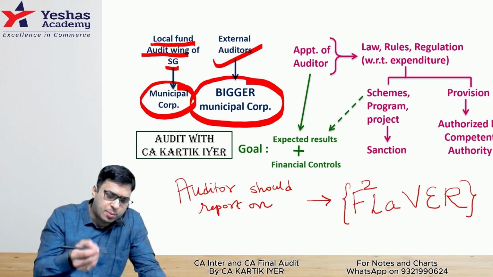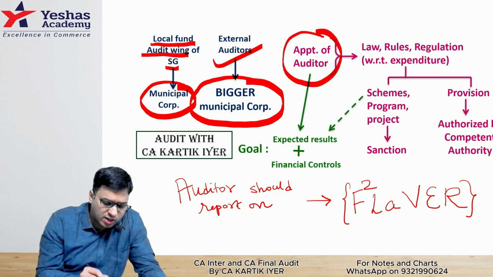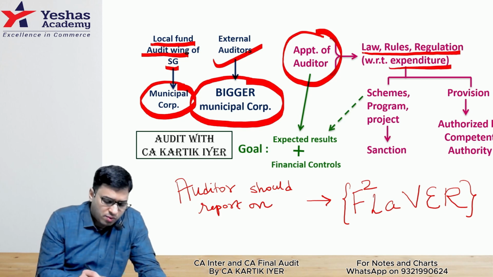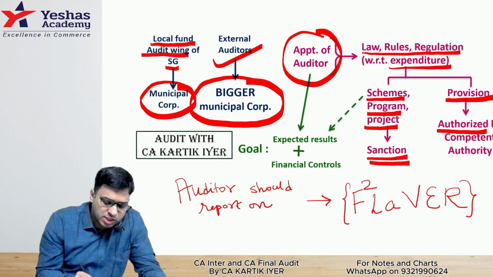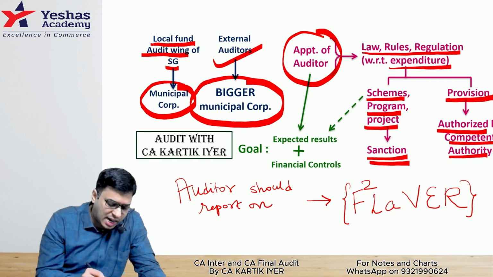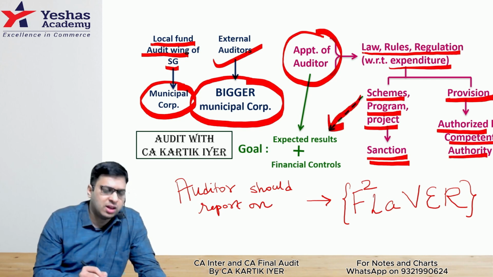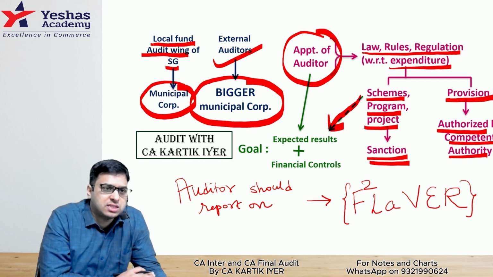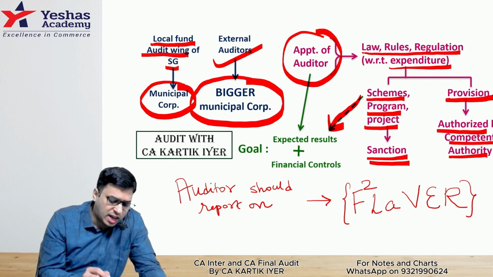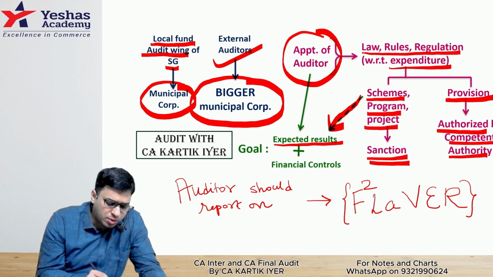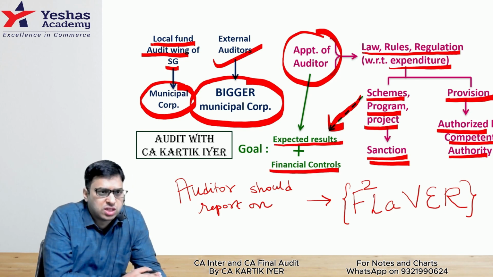Okay. What is the main purpose of the auditor? After the appointment of the auditor, he has to check whether laws, rules, regulations have been complied with respect to the expenditure of the government, whether scheme, program, projects are done after proper sanction, whether proper provision is made and it is authorized by the competent authority. I had given the example in the class of the midday meal scheme of the government of India. In that case, expected result should be achieved and it should be within the budget. That is called financial control. This is what we had seen.